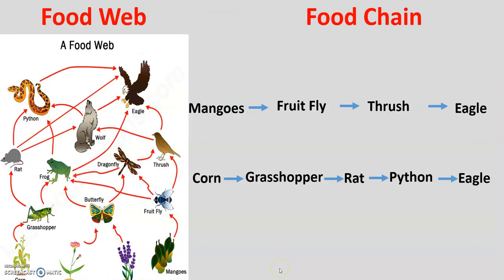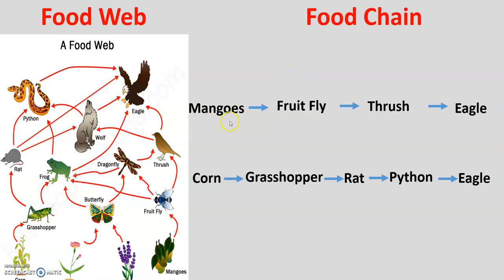Another example, let's begin. We're starting, for example, with the mangoes. Okay, here is the mango. So the fruit fly eats the mango. Then the thrush is going to eat the fruit fly. Then the eagle is going to eat the thrush. So this is the food chain. This is the food web. This is the food chain.